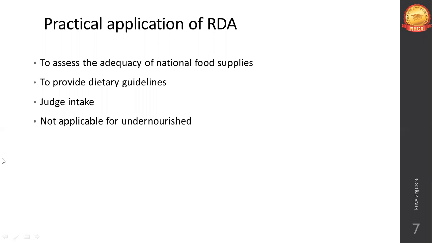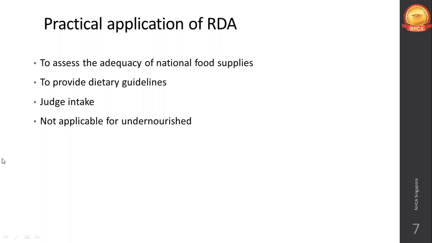And RDA is not applicable for undernourished or malnourished people. For them, specific clinical guidelines are required. For example, children who are suffering from PEM, protein energy malnutrition. Whatever RDA amount of protein is given in the ICMR table, you can't use that to treat children with PEM. Severely malnourished and undernourished children require clinical guidelines to come back to health.